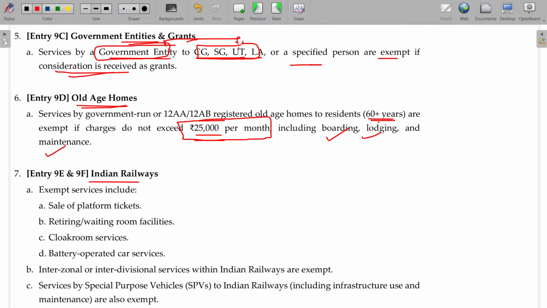Indian Railway Services. Sale of platform tickets, retiring and waiting room facilities inside, cloak room facilities, battery operated car services.